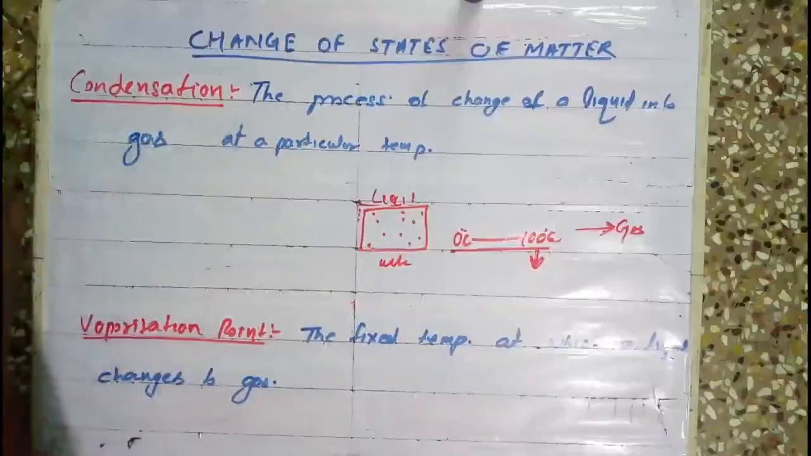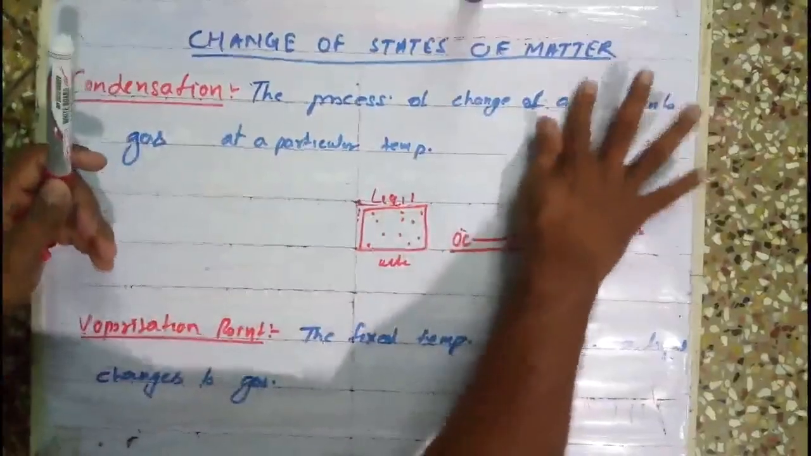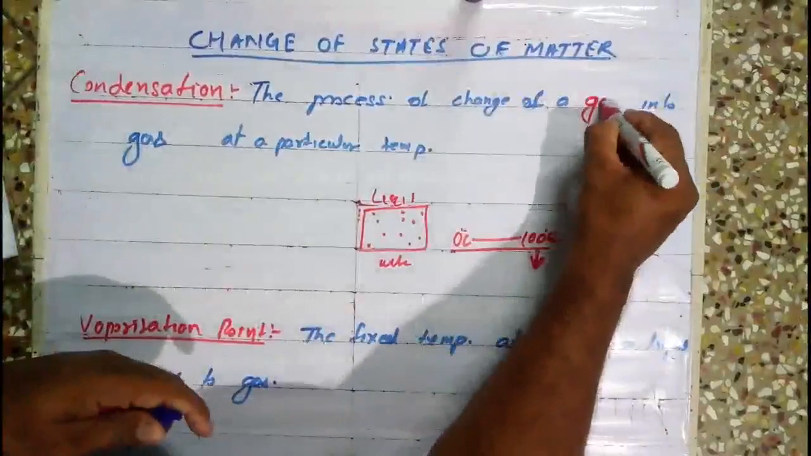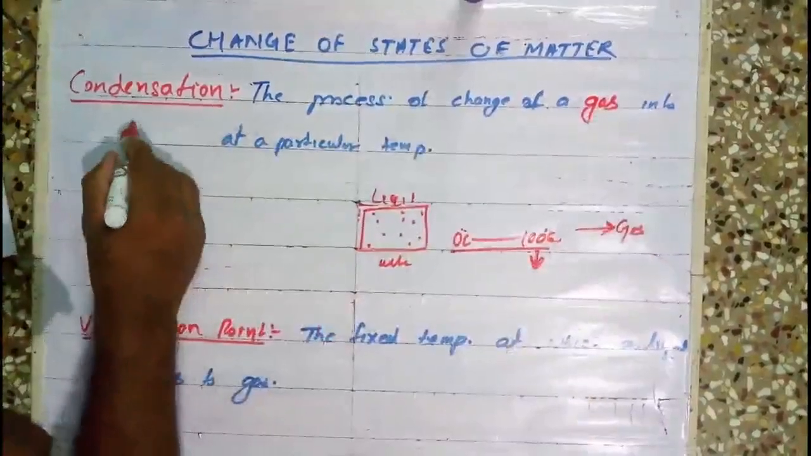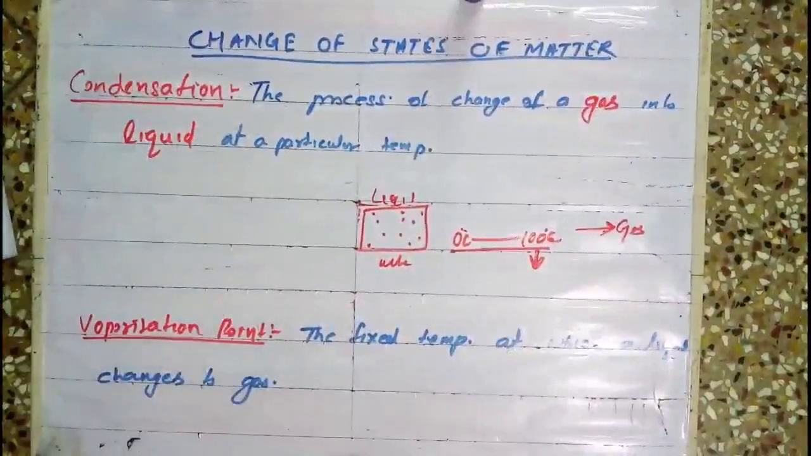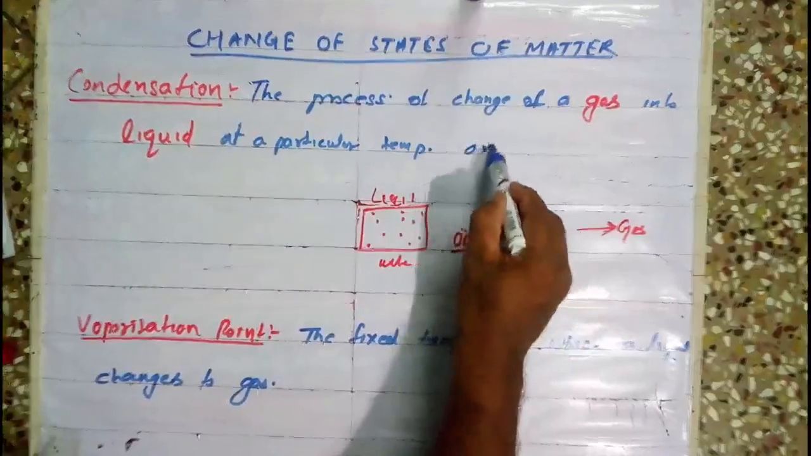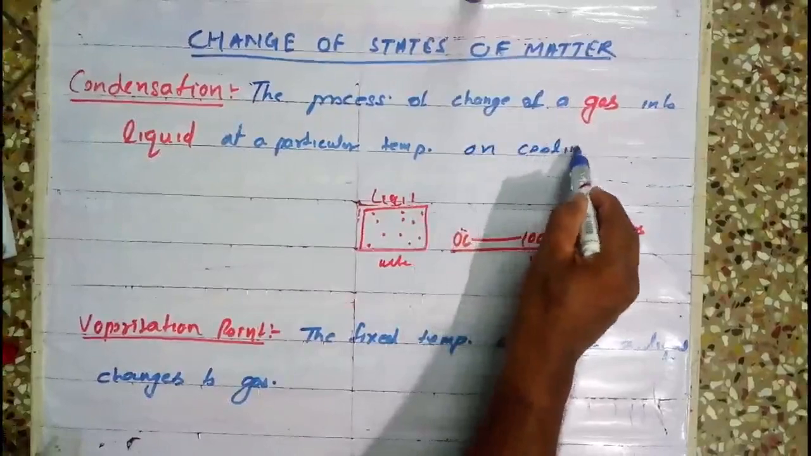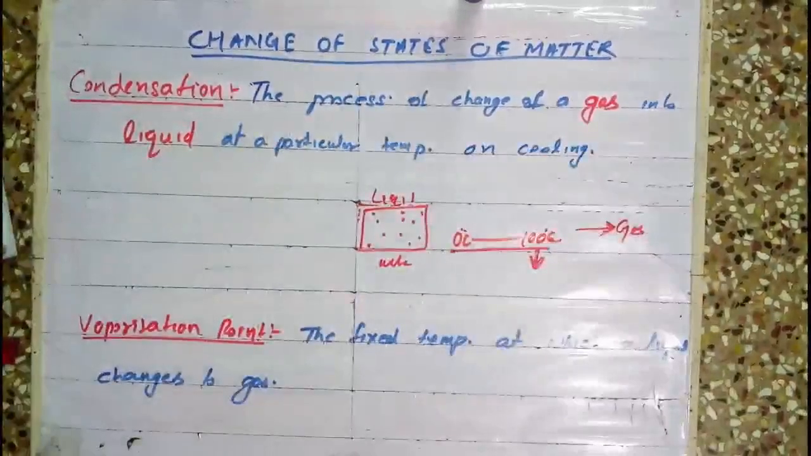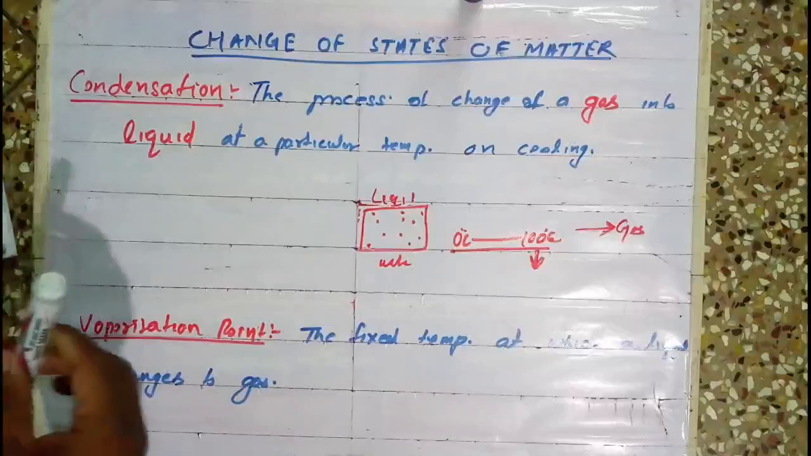Condensation. It is the process of change of a gas into liquid. Understood? The process of change of a gas into liquid at a particular temperature on cooling. You can add "on cooling." This is called condensation. Before, you discussed two processes: one is melting and another is vaporization or boiling.